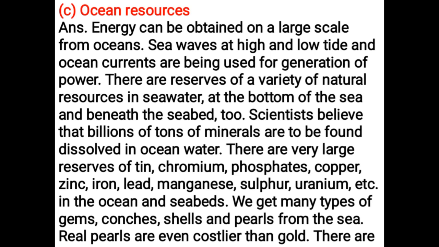We get many types of gems, conches, shells, and pearls from the sea. Real pearls are even costlier than gold. There are large scale reserves of mineral oil and natural gas at the bottom of the sea.